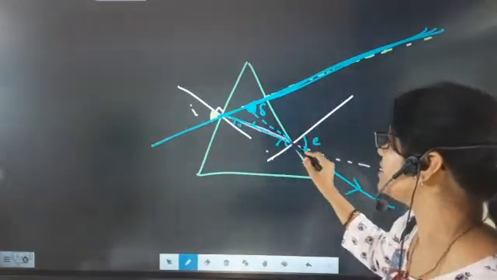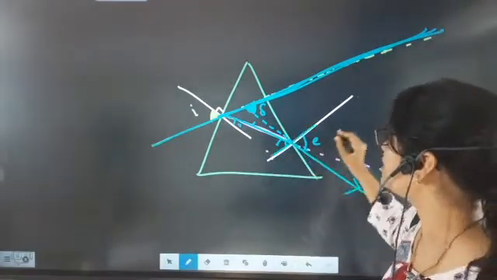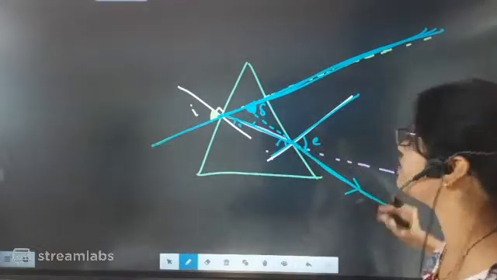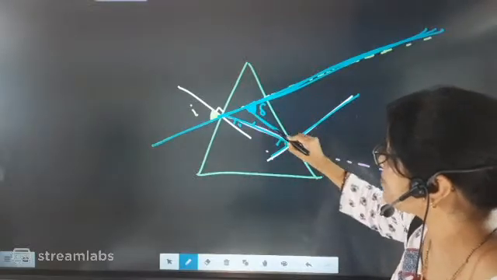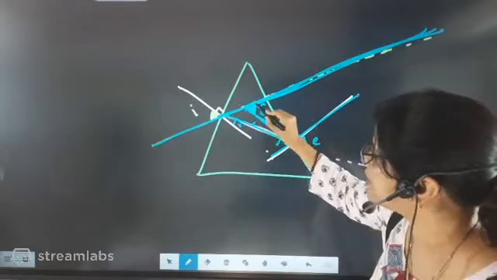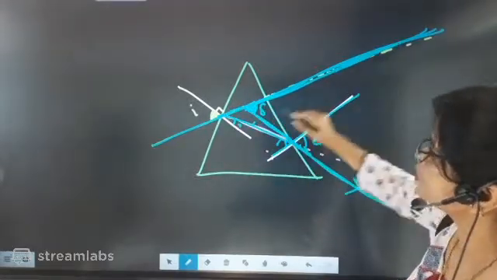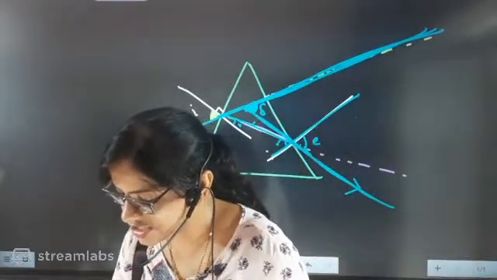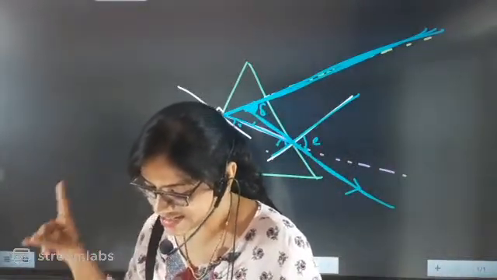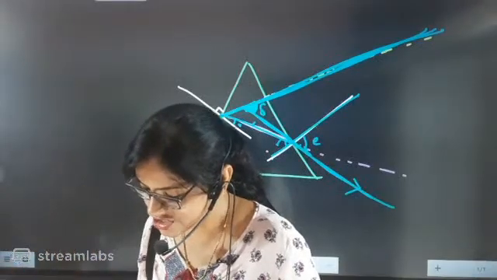Now bending started and it took a path like this, and again the moment it is going out of the medium, it bent away from the normal. So the usual path is this, the usual path backward, and it was supposed to go there. So this is exactly called deviation. The difference between the emergent and incident angle will be the deviation.